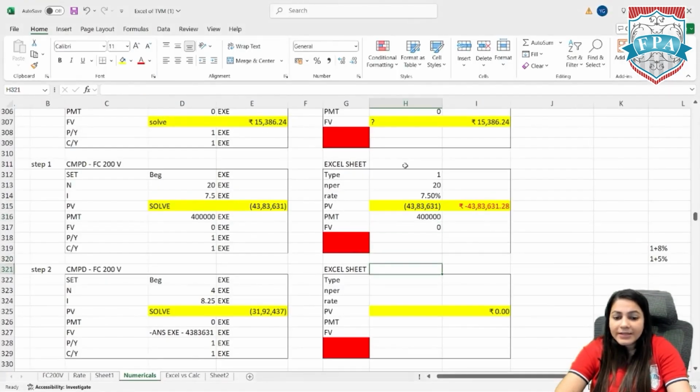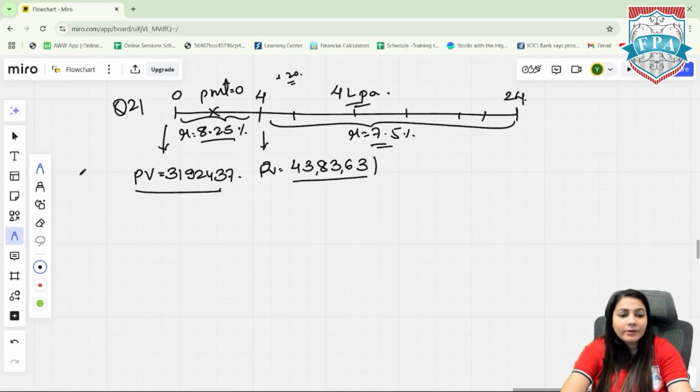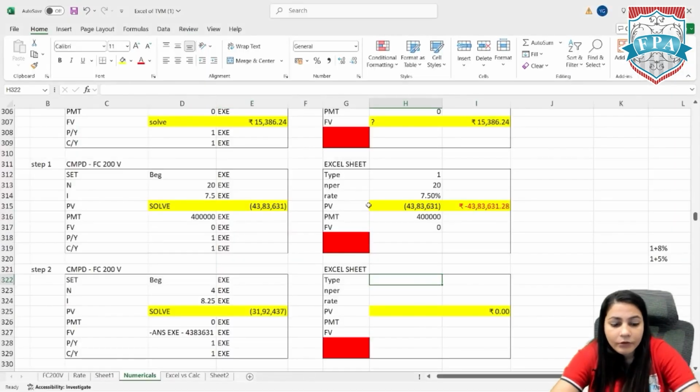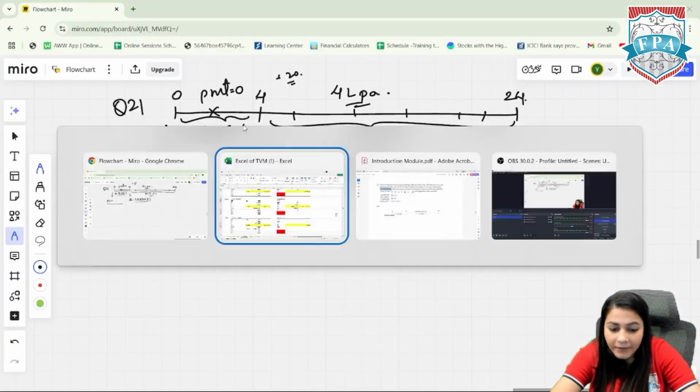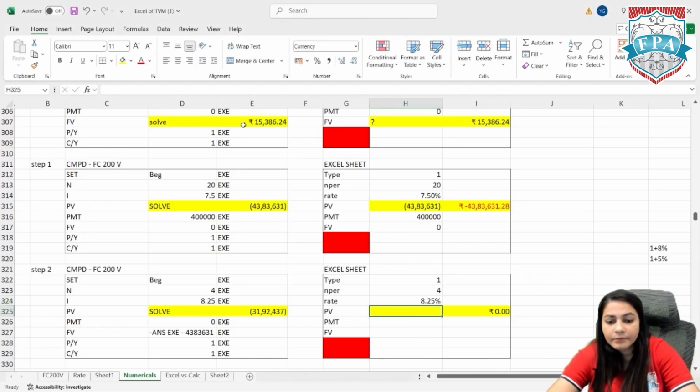Now, moving on to the next step. Now we need to calculate the PV as on today. At the fourth year, you need 43 lakhs. So how much should you invest today at 8.25%, where there is no PMT? So type 1. NPER is 4 years. 8.25 is the rate. Put a percentage sign in the Excel sheet always. You need to calculate the PV.